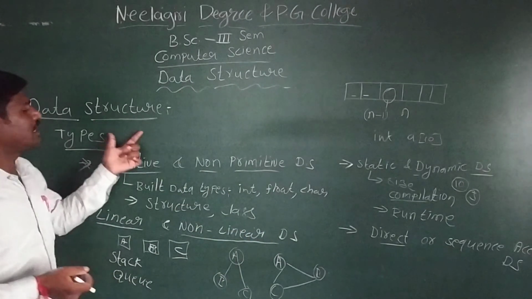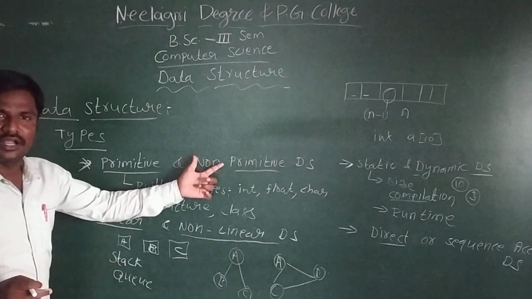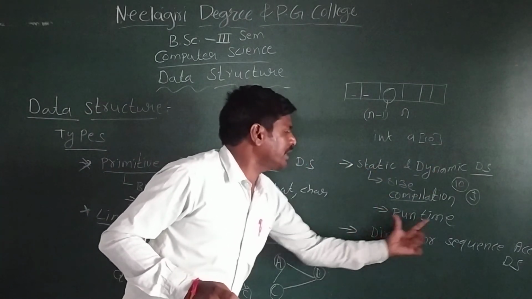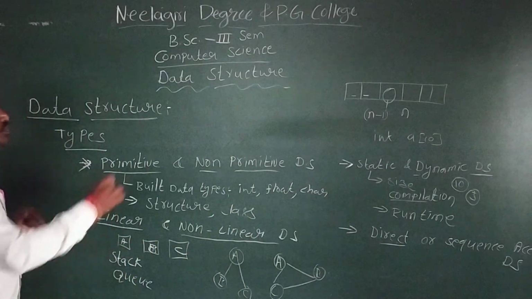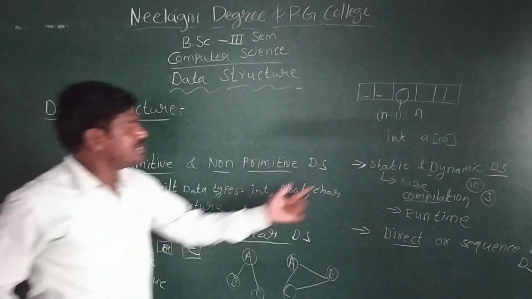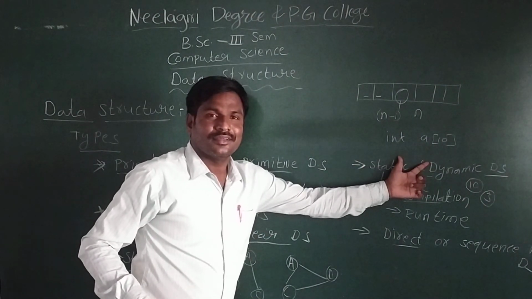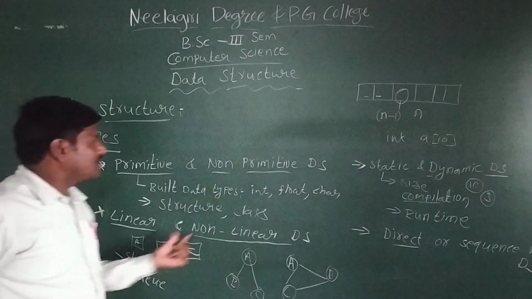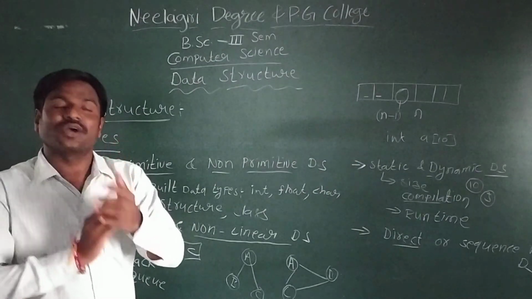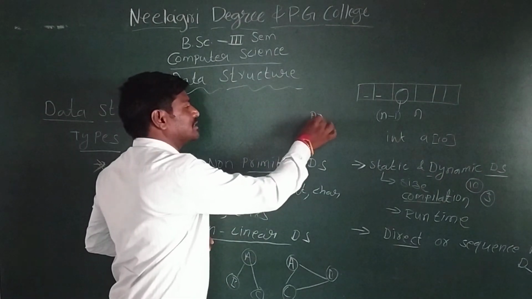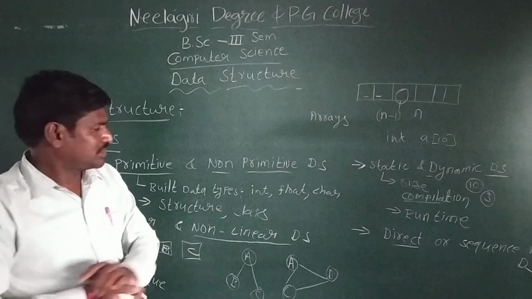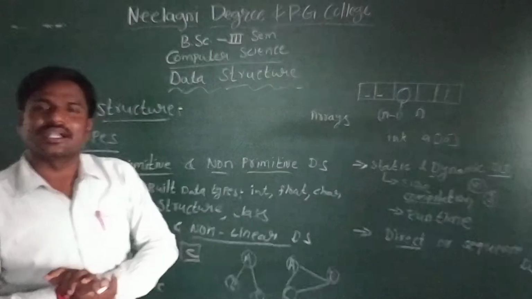So these are the types of data structures: primitive, non-primitive, linear, non-linear, static, dynamic, sequence. For example, static is a linear data structure. Whether it is static or dynamic depends on which concept we are using. If we use arrays, that becomes a static data structure, and that becomes a direct access data structure.